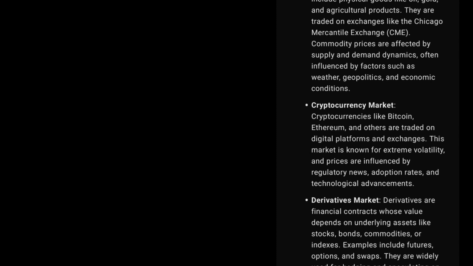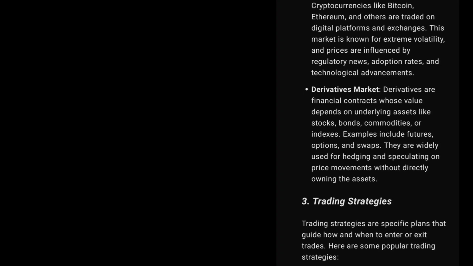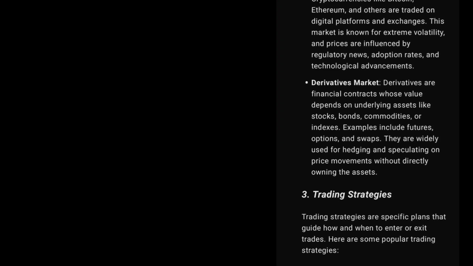Cryptocurrency market. Cryptocurrencies like Bitcoin, Ethereum, and others are traded on digital platforms and exchanges. This market is known for extreme volatility, and prices are influenced by regulatory news, adoption rates, and technological advancements.